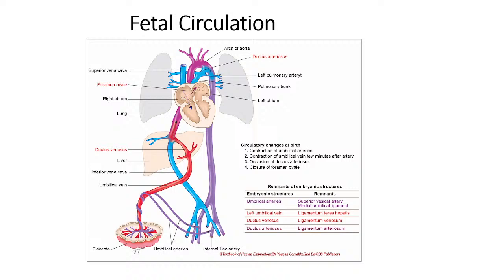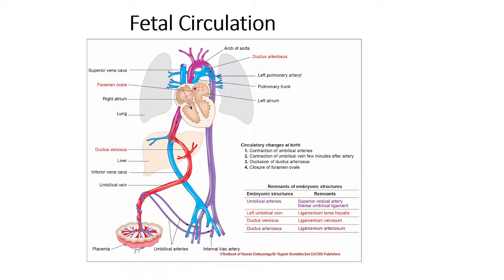Okay, so you read, yeah. Truncus arteriosus. The ductus arteriosus should be on the left pulmonary artery. Yeah, it is on the left. It is on the artery, not the trunk. The pulmonary trunk divides into two branches, no? Right pulmonary artery and left pulmonary artery.